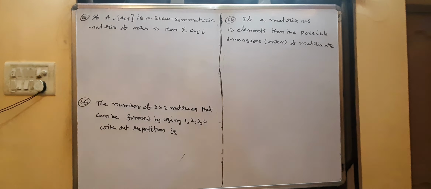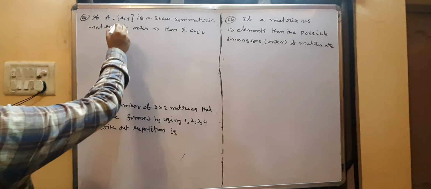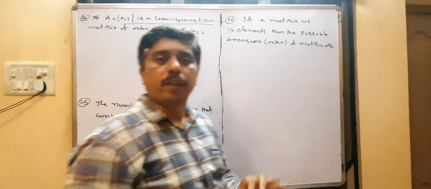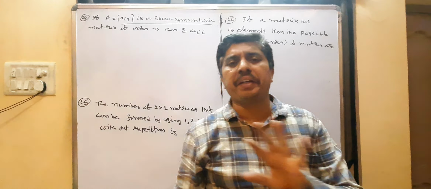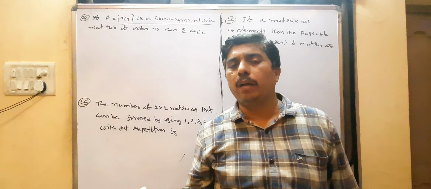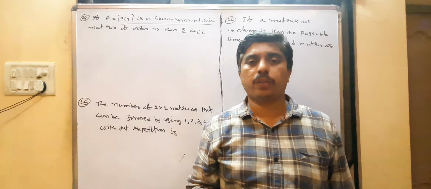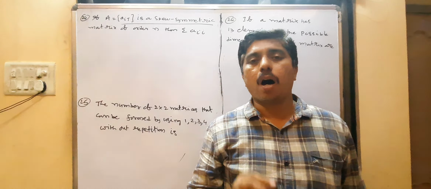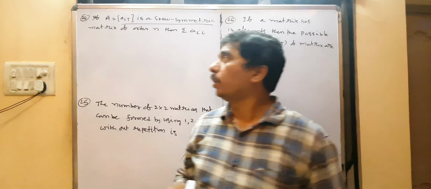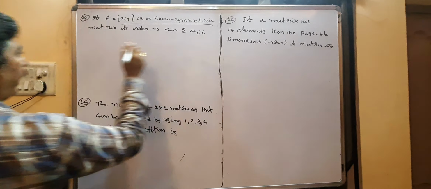Coming to the next question. A is a given skew symmetric matrix. In the skew symmetric matrix, you can take any order, all the principal diagonal elements are equal to 0. They are asking sigma aii.